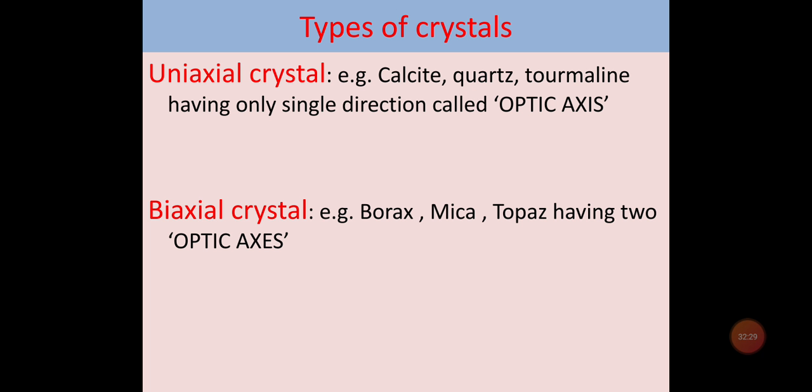The biaxial crystals like borax, mica, topaz, etc. have two optic axes, meaning two such directions for one particular velocity.